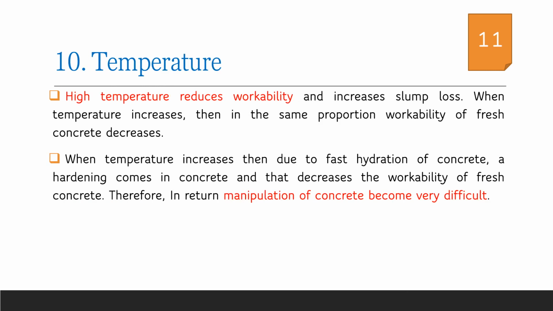Atmospheric temperature influences the properties of concrete. When the atmospheric temperature is high, there are possibilities of more evaporation of water from the concrete and that will negatively influence the workability of concrete. As well, when the temperature increases, there are possibilities of faster hydration of concrete that also stiffens the concrete. Hence, we have to take care that the optimum temperature, say around 27 degrees Celsius, is maintained for proper workability of concrete.